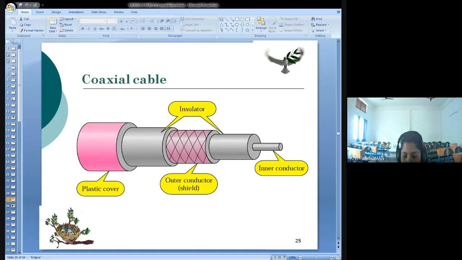Which layer is responsible for the control of transmission media? Physical layer.